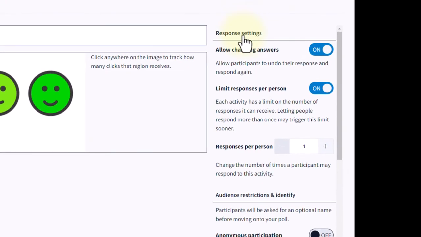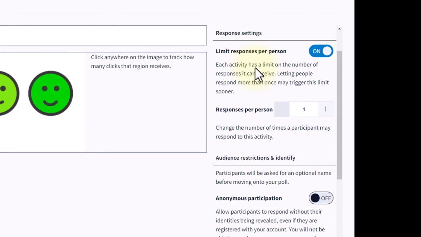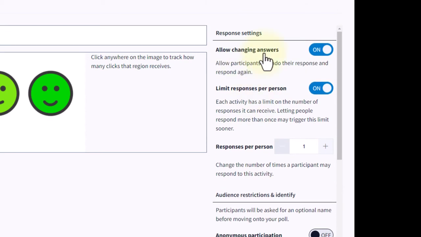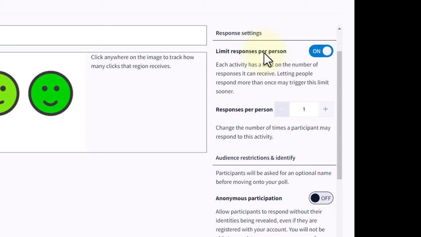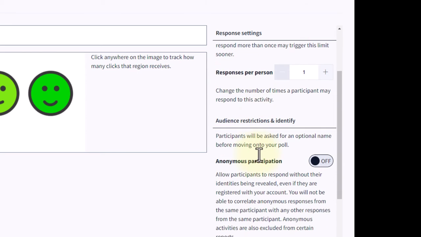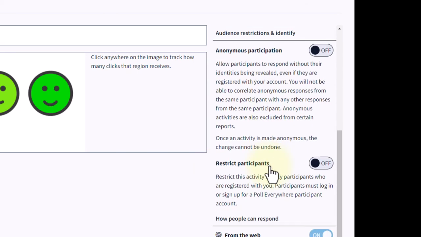And this is where you'll get some response settings. So this will really depend on your preferences for your students in lecture, whether or not you want to allow answers to be changed, if you want to limit the response per person. So I do have this one on and I just want each person to respond once. If you want to allow your students to respond anonymously to questions, you can toggle that on.